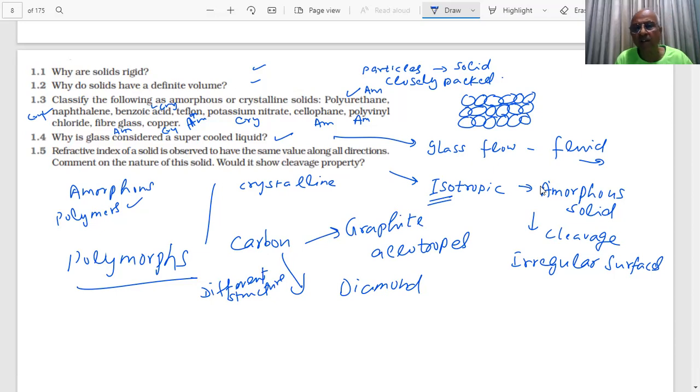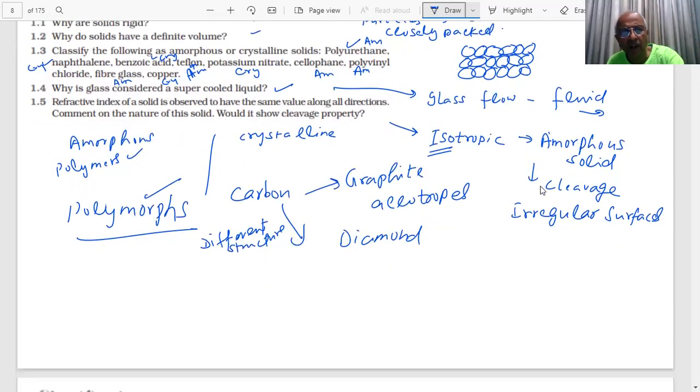Carbon can exist in more than one form, allotropes, and such elements are also called polymorphs. There are many other allotropes of carbon also, fullerenes and others. These are some of the terms which we have to learn.